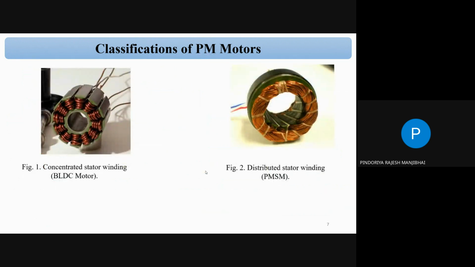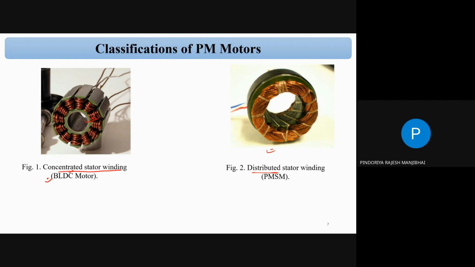Yes. So I was talking, there is a back EMF. Based on the back EMF, we can classify the motor, correct? So you can see in figure number 1, there is a BLDC motor, and we can mount the stator in such a way that there is a concentrated stator winding. In the case of the BLDC motor, the shape of the stator winding is concentrated. But in the case of the PMSM, the shape of the stator winding is distributed.